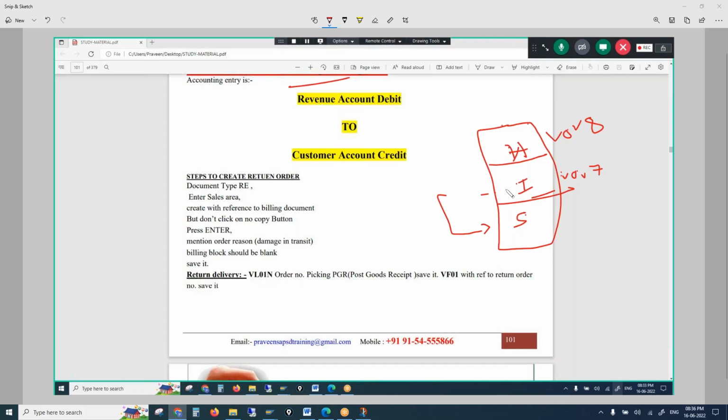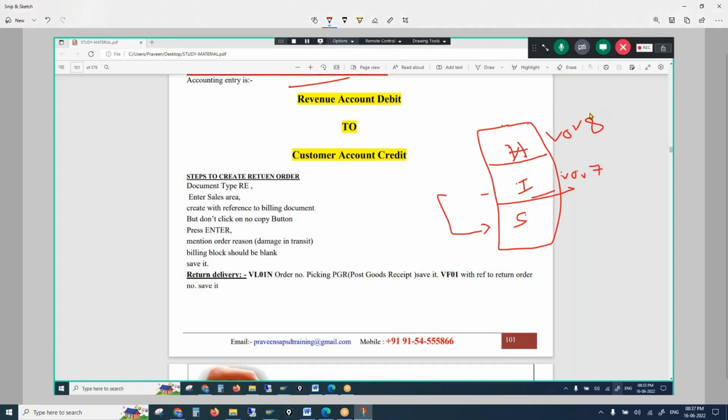So one line item, that is laptops, means we are asking for 100 laptops, right? But it is being delivered on two different dates. So one line item can have more than one schedule line. So this is the structure of the sales document.